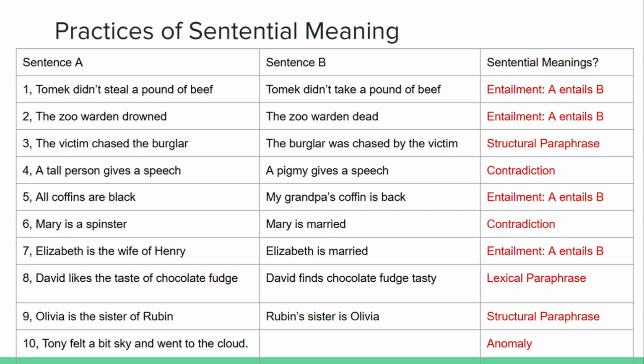I want to talk about sentential meaning in the area of phrasal and sentential semantics study. In today's talk, we're going to look at its five concepts. They are entailment